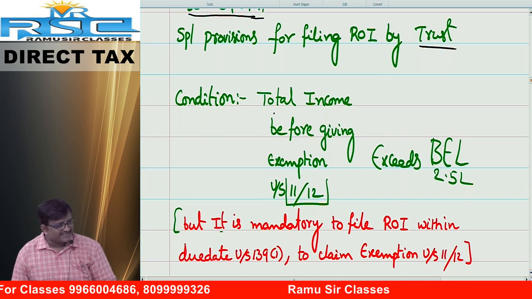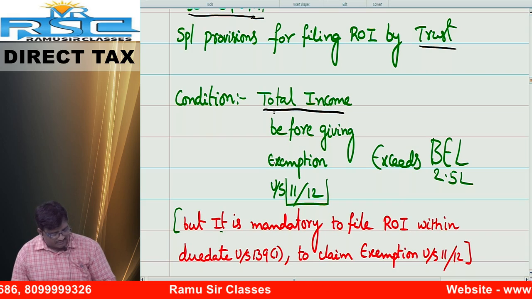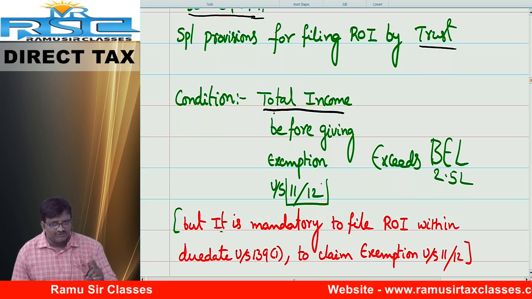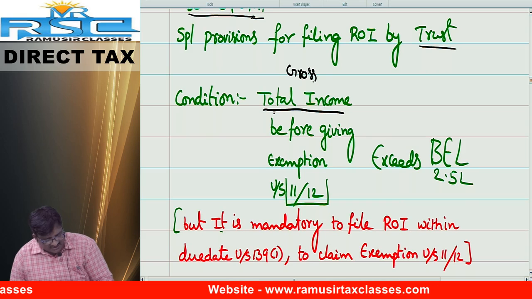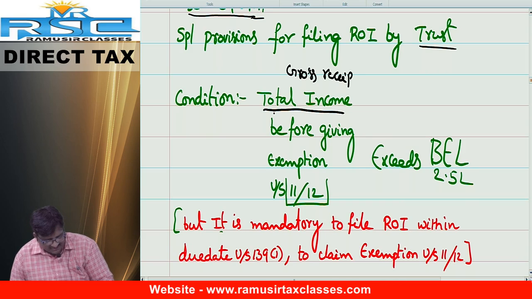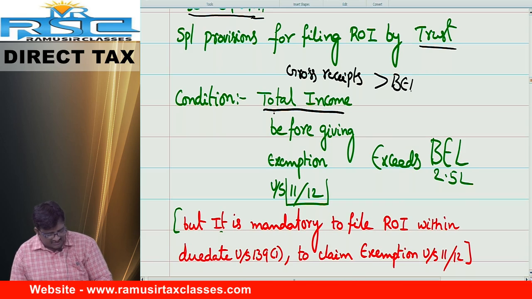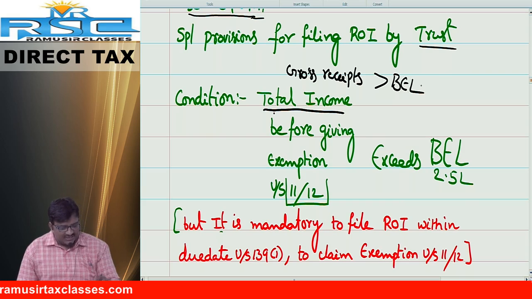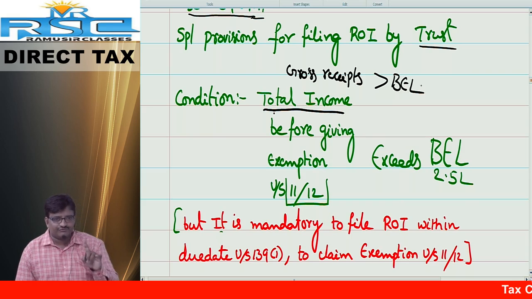Number one, what is the condition? If total income of the charitable trust before claiming exemption under section 11 and 12, before claiming exemption under section 11 and 12, friends, this is nothing but gross receipts. If gross receipts exceed the BEL, what is the BEL? Basic exemption limit. In this case, the particular charitable trust has to file the return of income under section 139 subsection 4a.